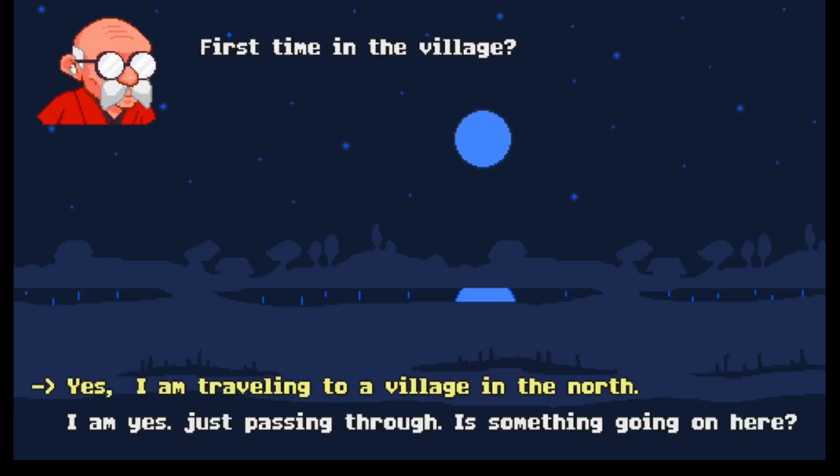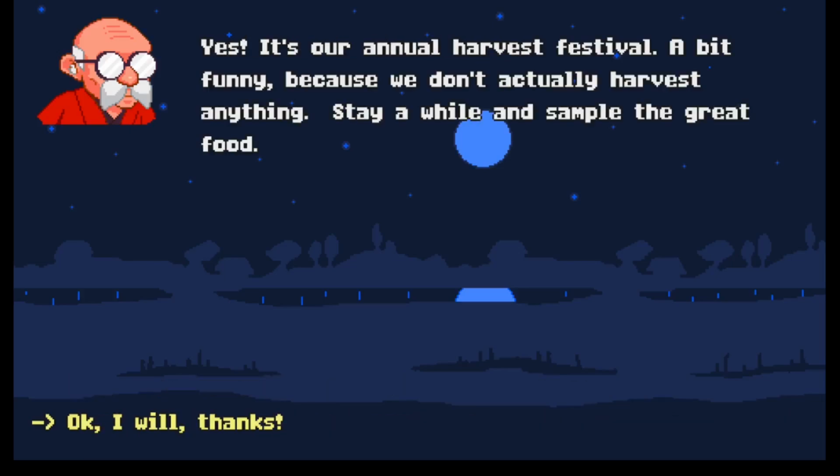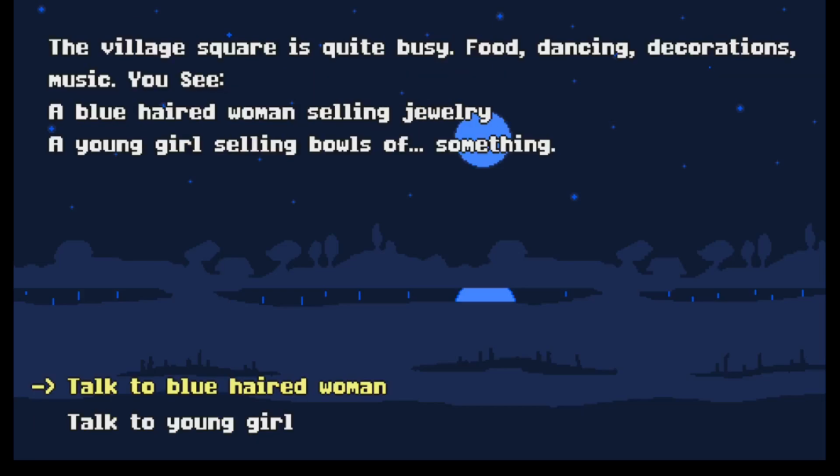Hey you, first time in the village? Yes, I'm traveling to a village in the north. I am, yes, passing through. About me, about the village. Let's say about the village. Yes, it's our annual harvest festival. A bit funny because we don't actually harvest anything. Stay a while and sample the great food. Okay, I will. Thanks.